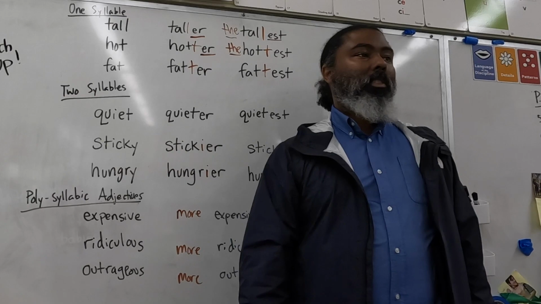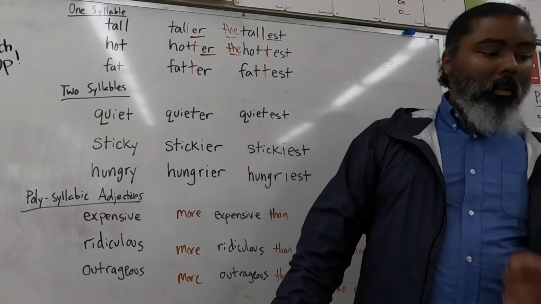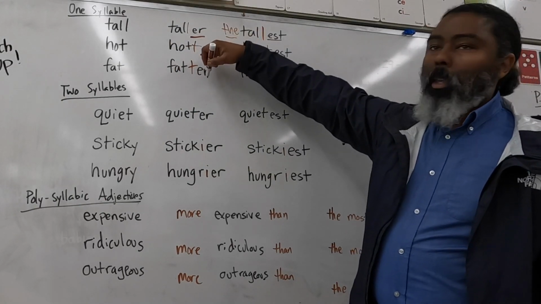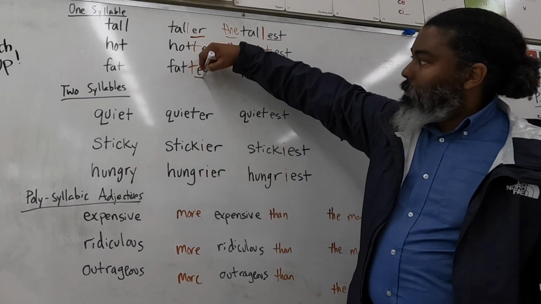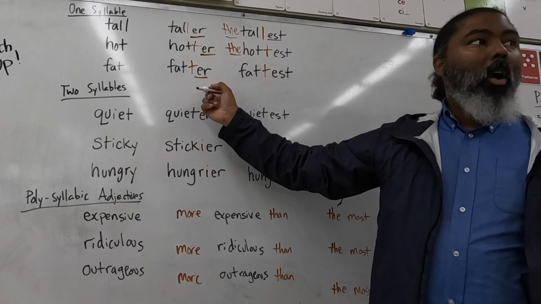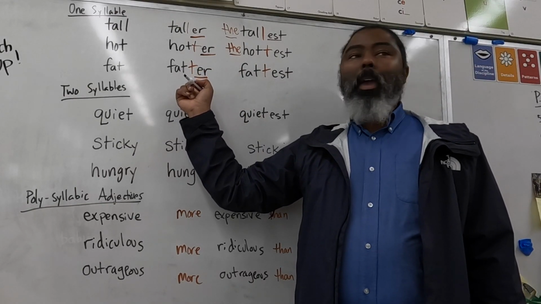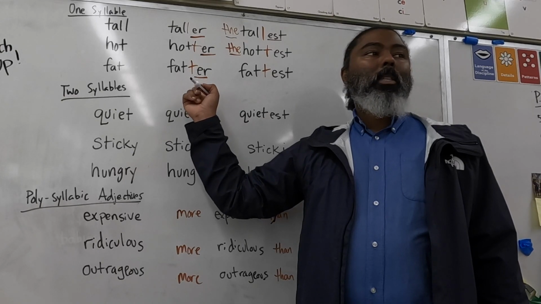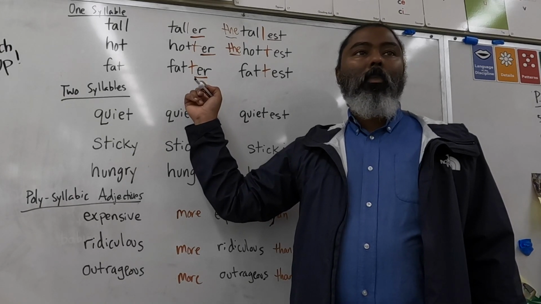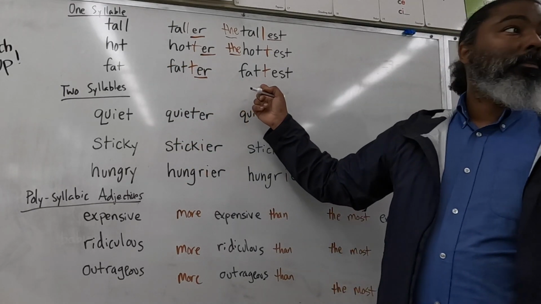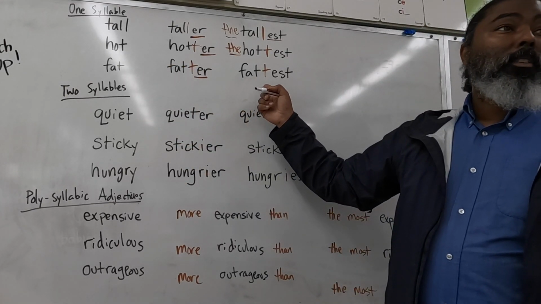All right, the next adjective is fat. Again, to make the comparative, we simply have to add ER, but for fat, we have to double the T, so F-A-T-T-E-R. And the superlative of fat is? Carlos?